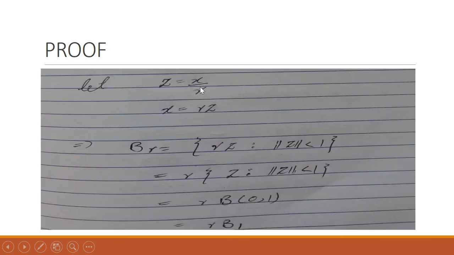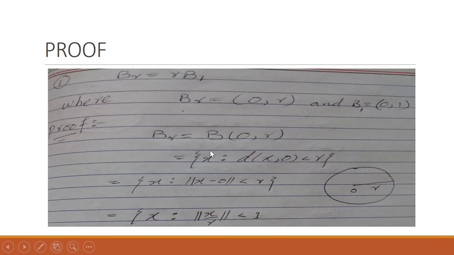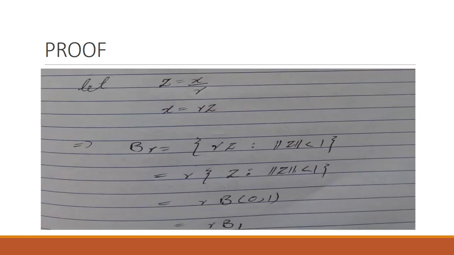Let's say x by r is z, and from here it is clear x is equal to rz. Now if we use this rz in the previous expression, we get B_r equal to the set of rz such that the norm of z is less than 1, that is, z is an element of the open ball centered at origin with radius 1.